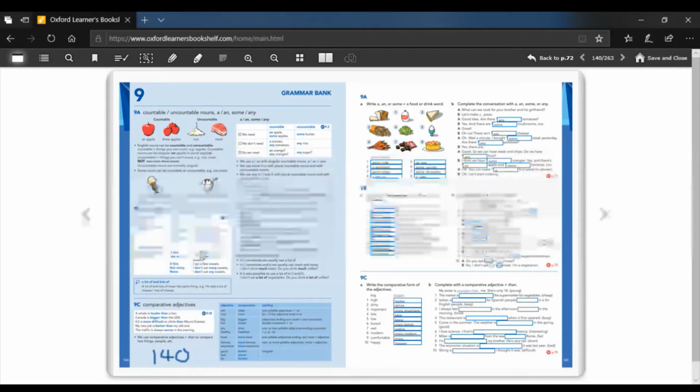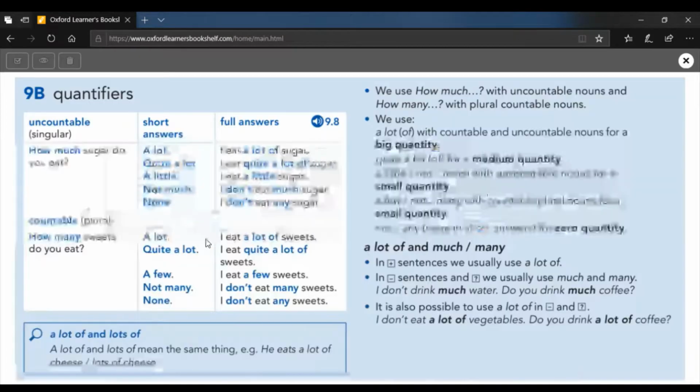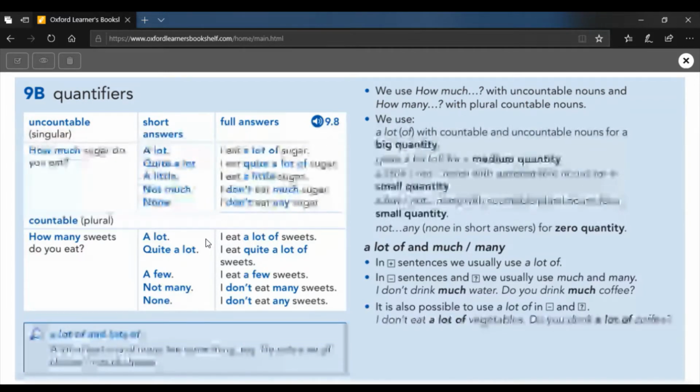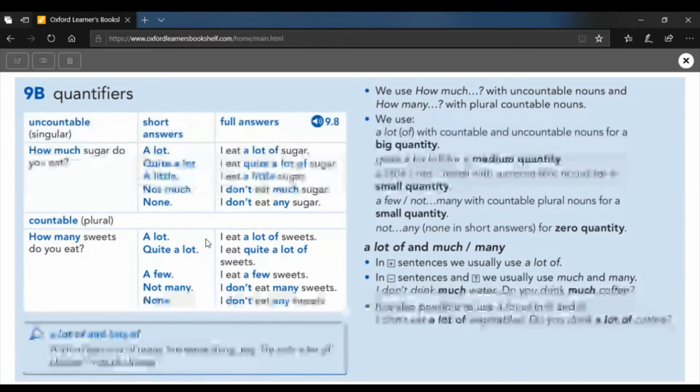Okay, so here we go. Quantifiers. How much sugar do you eat? And the answer, a lot. I eat quite a lot of sugar. I eat a lot of sugar. I eat quite a lot of sugar. I eat a little sugar. I don't eat much sugar, and I don't eat any sugar.